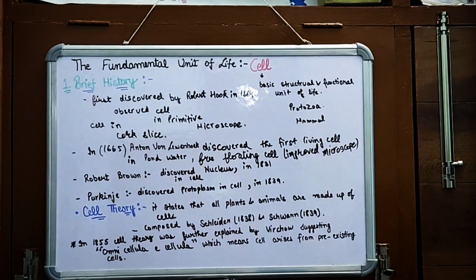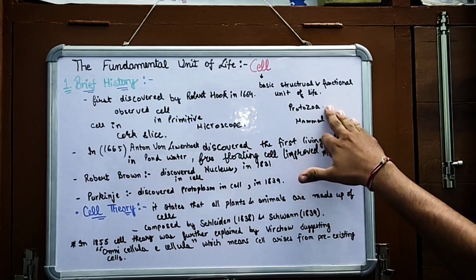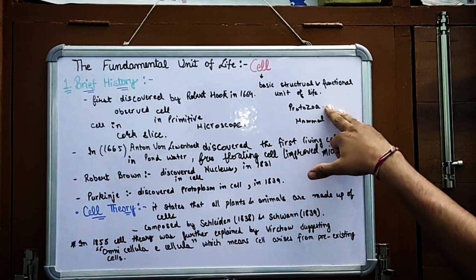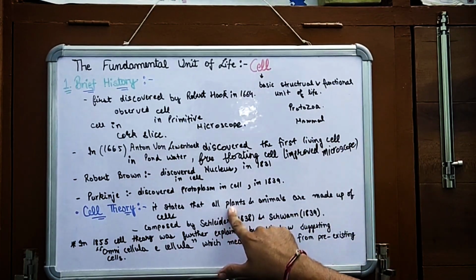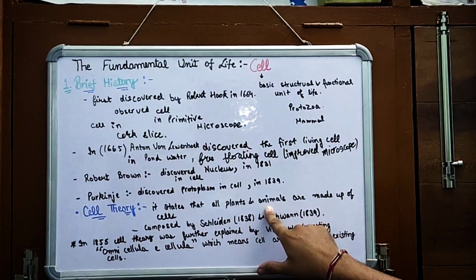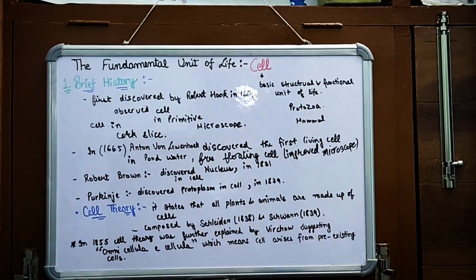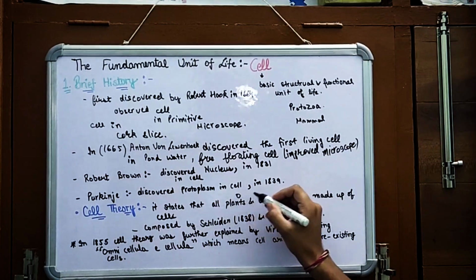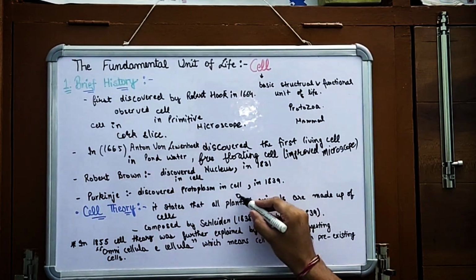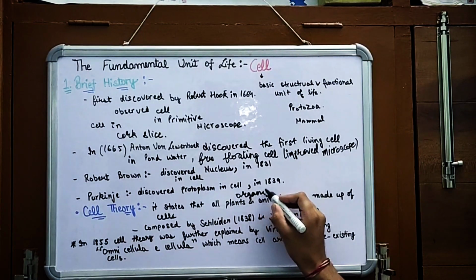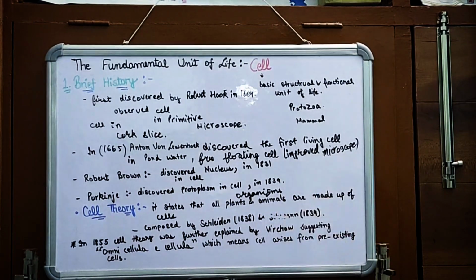Fungi and algae and many other organisms are also made up of cells. Whether it is a protozoa, this is also made up of a cell. They had stated that multicellular organisms are made up of cells, but the reality is that all organisms are, so it was further corrected that all organisms are made up of cells.